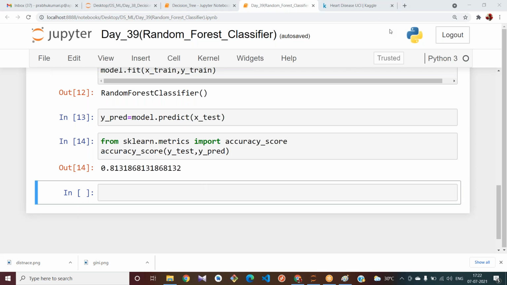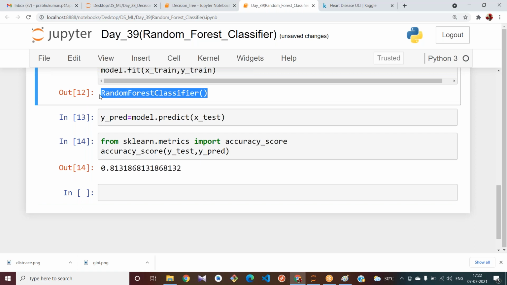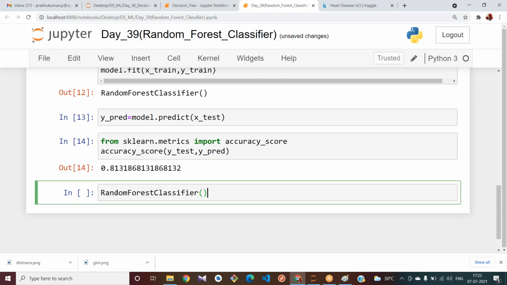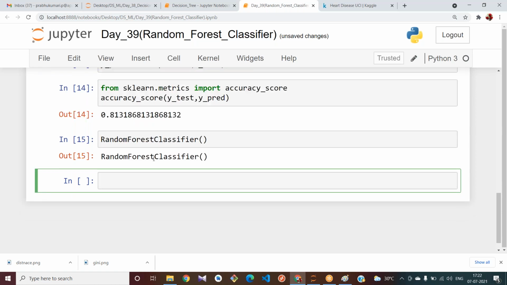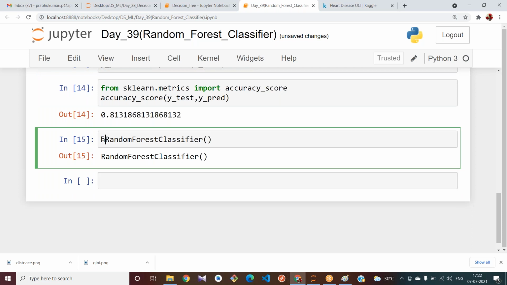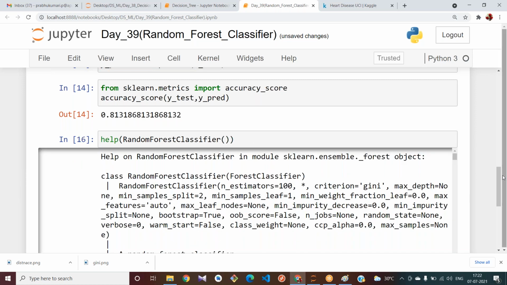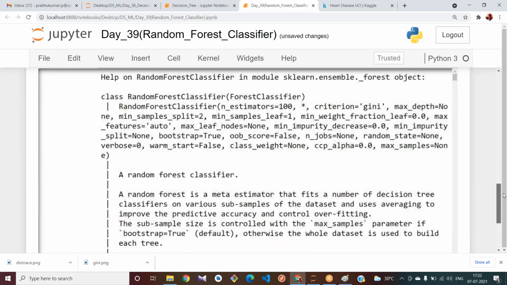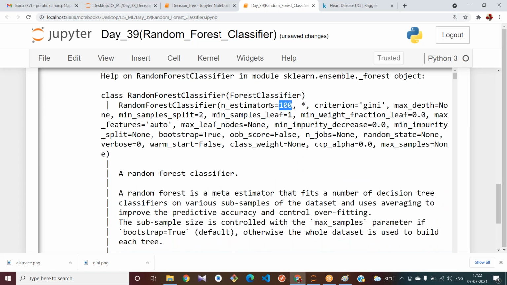Okay, see, if you observe the parameters in the random forest, n underscore estimators is equal to, by default, 100. What does this n underscore estimators mean?